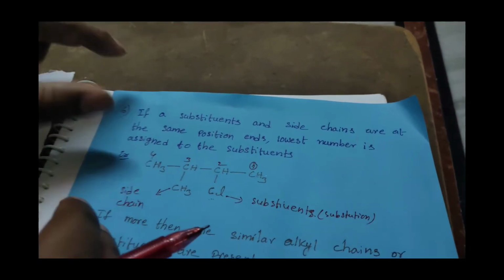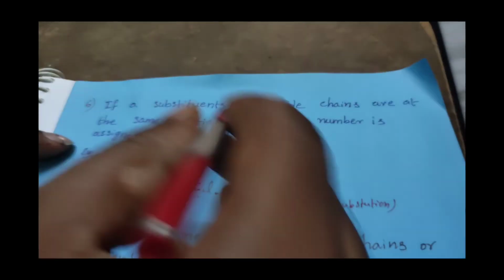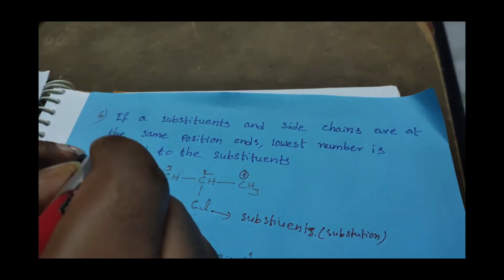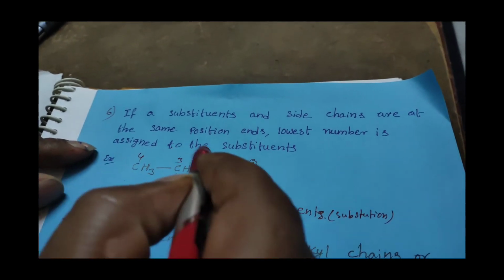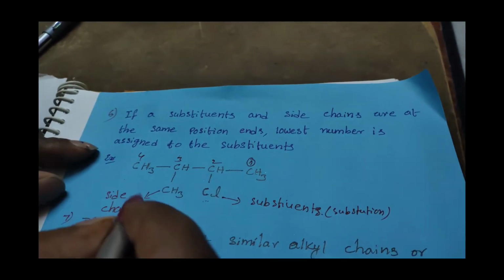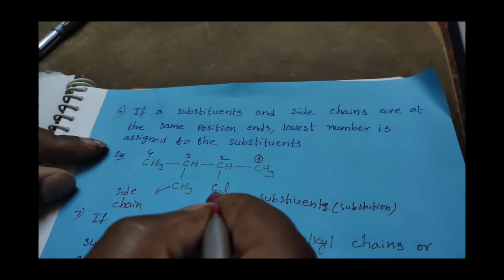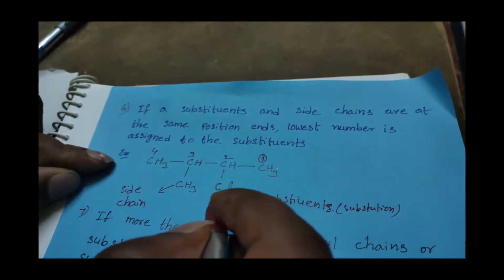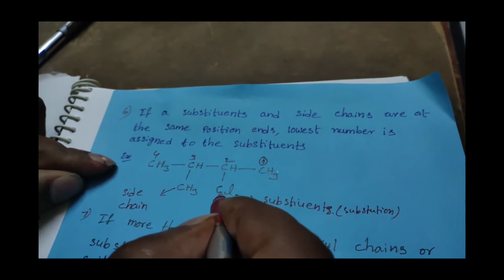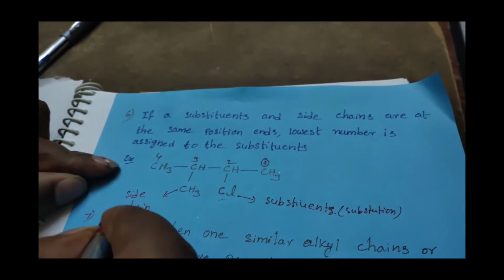Once you can look at here, if a substituent and side chain are at the same position, the lowest number is assigned to the substitutions. Here it is the side chain and here it is a substitution. They have an order: the first is the principal functional group, the second priority is the substitution, and the third priority is the side chain.